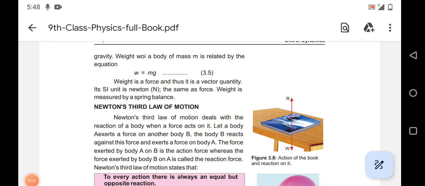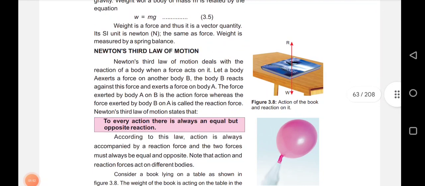Newton's third law of motion. Newton's third law of motion deals with the reaction of the body when the force acts on it.